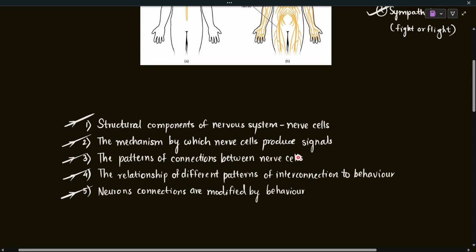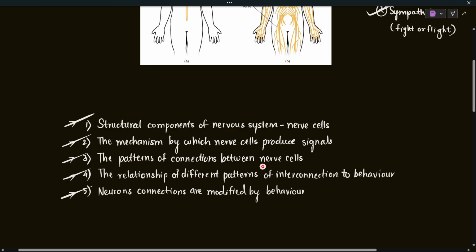Then we will learn about the patterns of connections between the nerve cells. I hope you remember, if you have not watched that video about the history of neuroscience, where we discussed the observations done by Golgi and Ramon y Cajal. Both Golgi and Cajal observed something, the reticular theory and the neuron doctrine given by Cajal. Both of them had one thing in common, and that was that the nervous system has a connection of the cells.